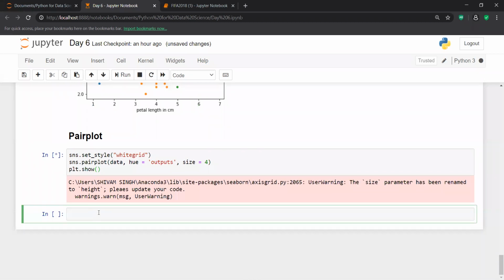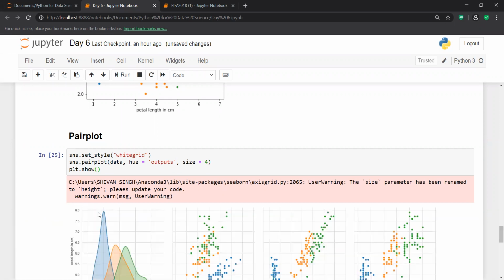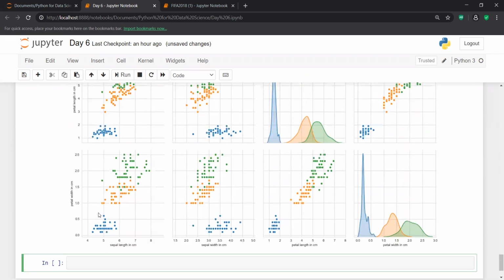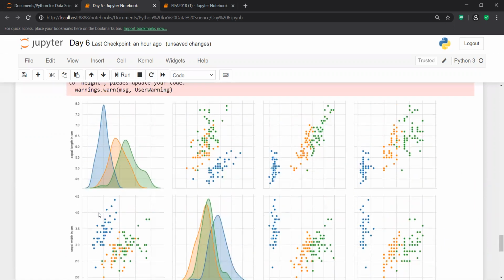Definitely, it will give you all permutation combinations, meaning scatter plot of sepal length versus sepal width, petal length versus petal width, sepal length versus petal width, sepal length versus petal length. You can visualize all the different permutation combinations, and now you can take the best one. From here you can take the scatter plot which you consider the best one, and with this I can make a very good analysis.